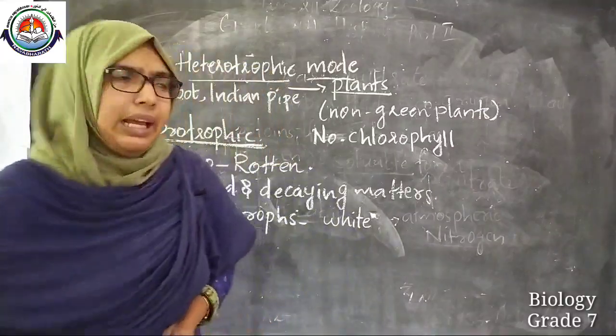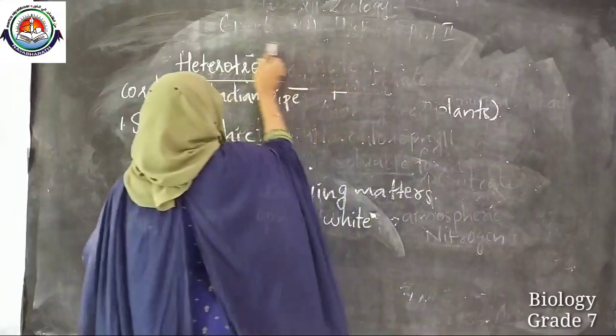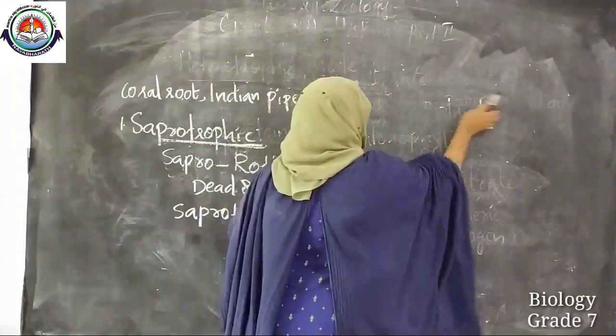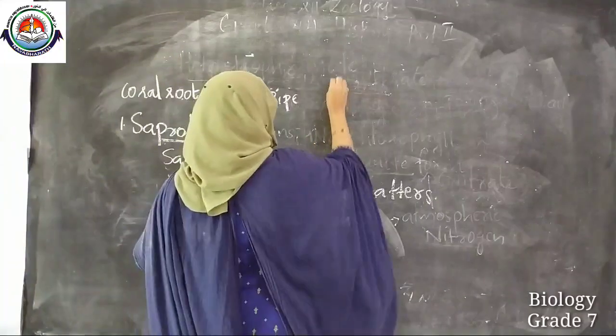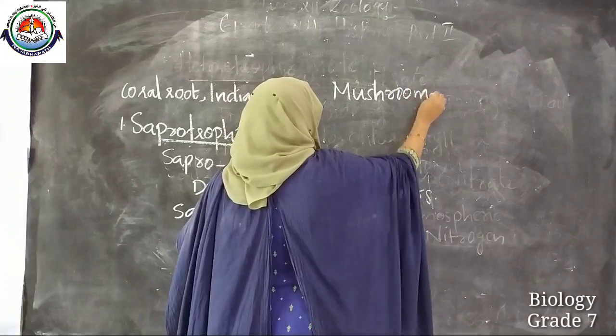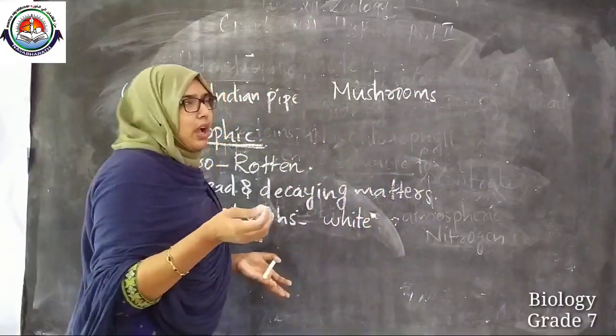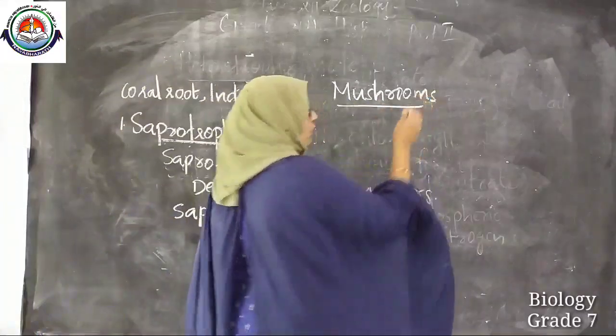What are those umbrella-like patches known as? Yes, they are mushrooms. We often have mushrooms, right? Do you like mushroom? I like mushroom.